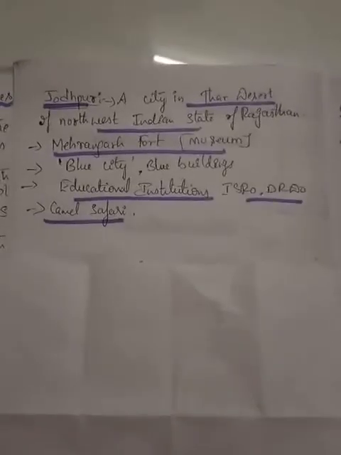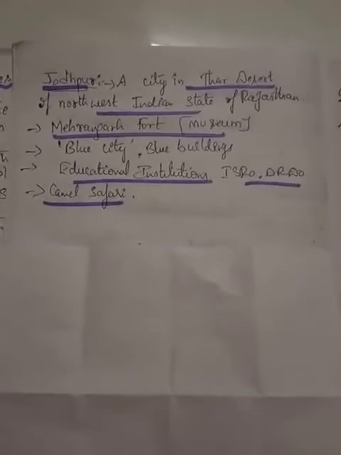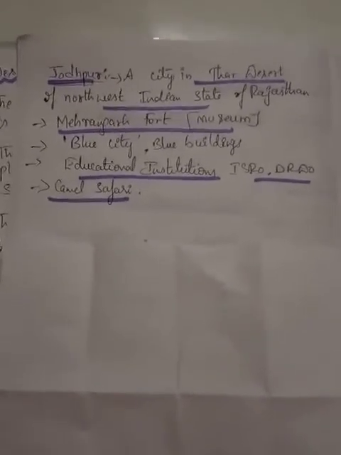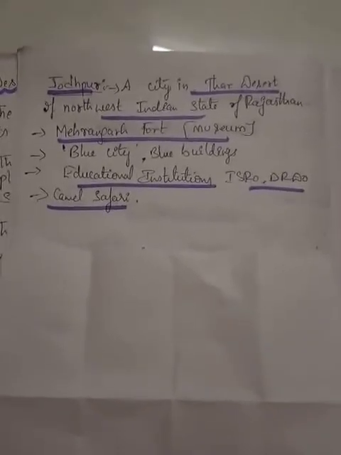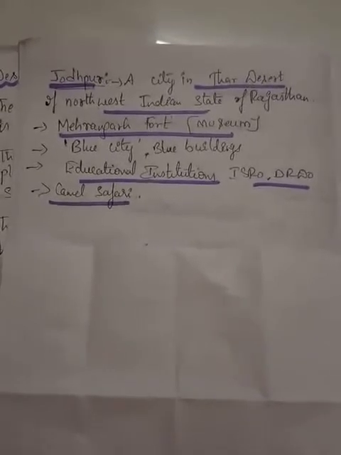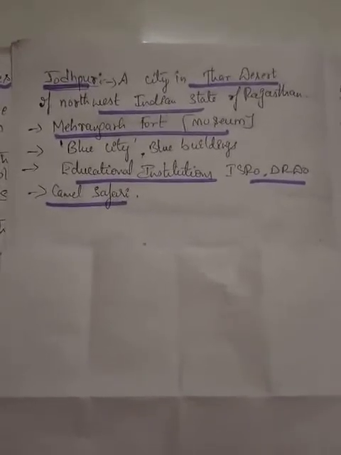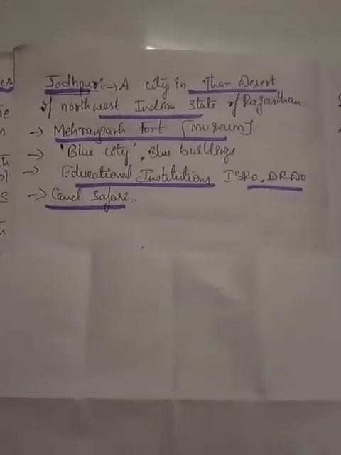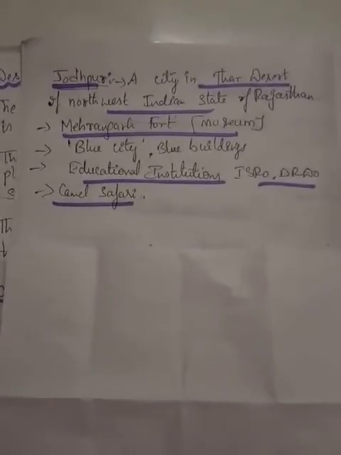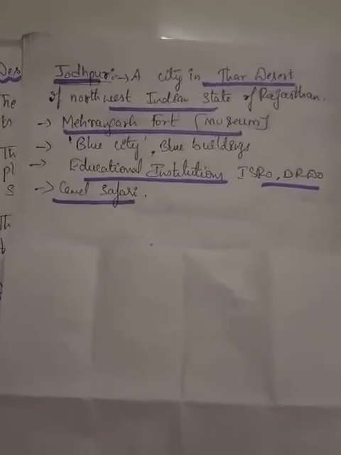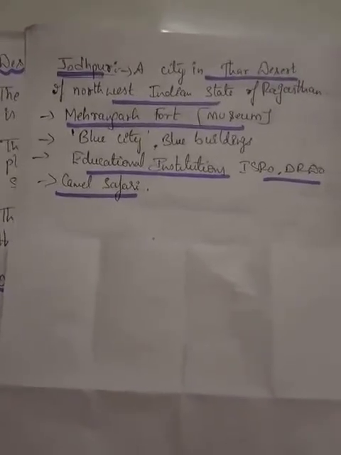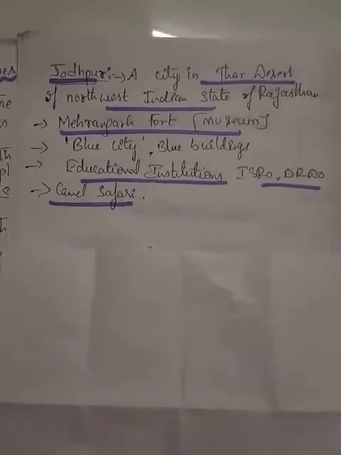So children, moving on to one more city, that is Jodhpur. Jodhpur is also part of the Thar Desert. It is a city located in the Thar Desert of the northwest Indian state of Rajasthan, and it is famous for Mehrangarh Fort. It is called the Blue City. Why do they call it the Blue City? Because the buildings are covered with blue color.